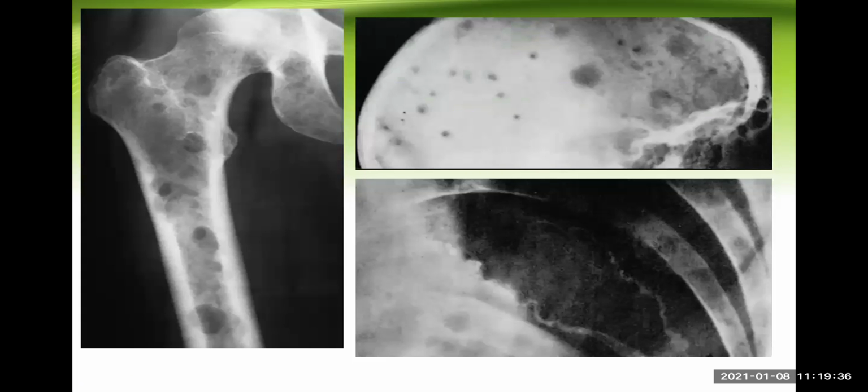Now, after going through that discussion, let's see these X-rays. Look at these punched out lesions. They're highly typical. See this? So many, and I cannot see any extra new bone formation at the margin. It's also here. Look at this skull. See these punched out lesions here. These are the ribs. So flat bones and long bones, every type of bone can be affected.